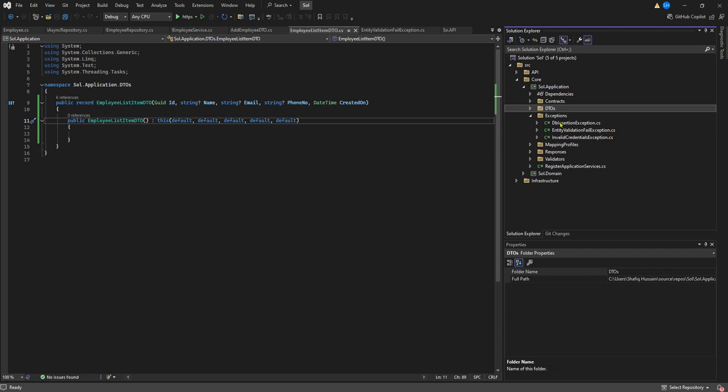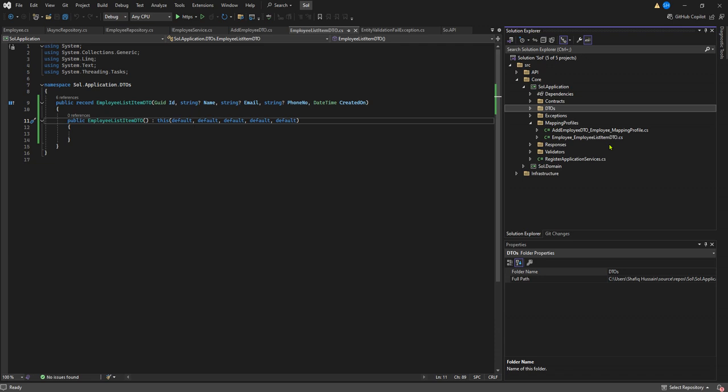Suppose due to an unknown reason the employee is not inserted or it is not validated at the repository level. Instead of going back through that hierarchy, I will just throw the exception from the repository level, and it will be handled by the middleware that I have defined, and from that middleware I am directly writing the response to the client. Okay, this is my own way to control the flow. You may have your own. Okay, the exceptions are defined, and then mapping profiles.